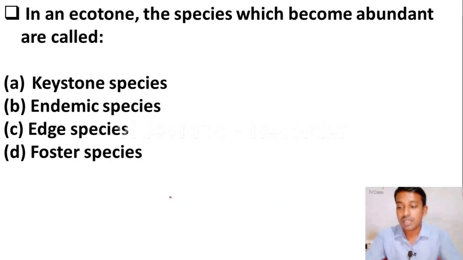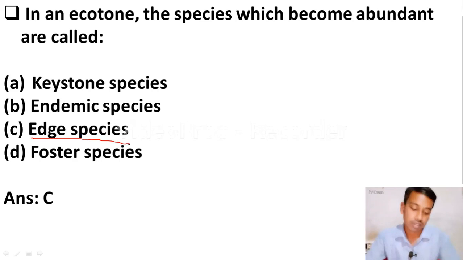Option C, edge species. Option D, poster species. Okay, here the right answer is, in an ecotone, the species which become abundant are called edge species. So option C, edge species is the right answer.